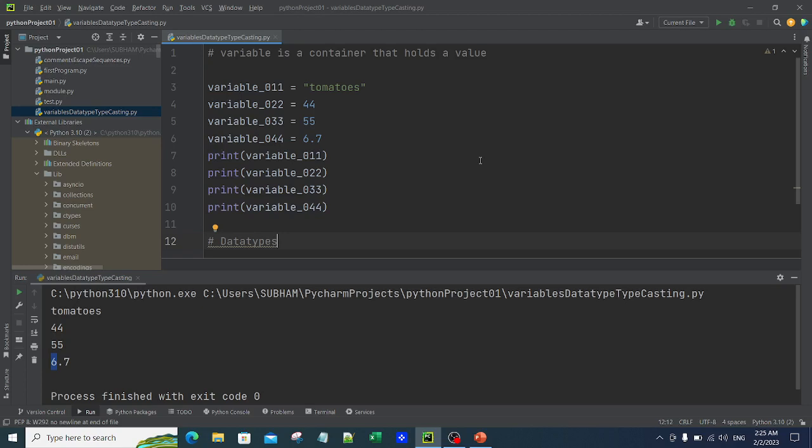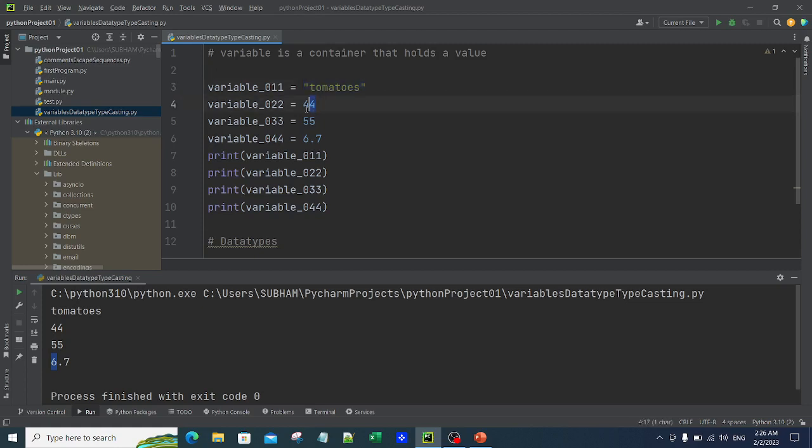Usually in food items we have 3 types of taste: sweet, spicy and sour. These are the main tastes. Similarly, you have main data types as well, which define what type of value it is. For example, this variable 001 is inside quotations, and in my previous videos I told you anything inside quotation is textual data, it becomes a string.